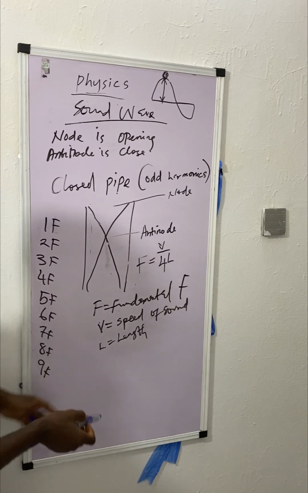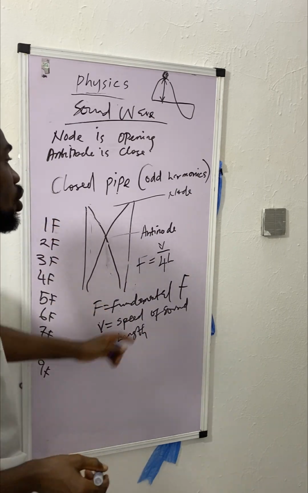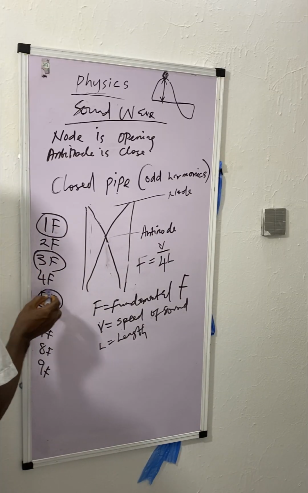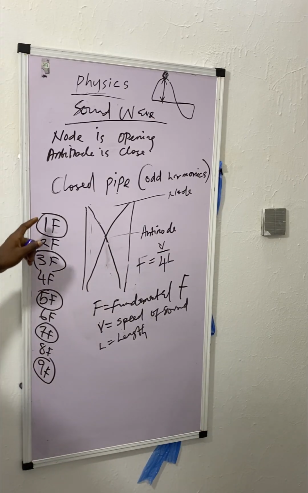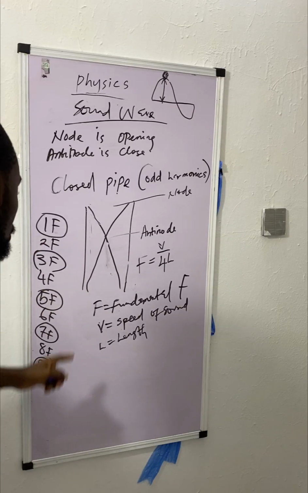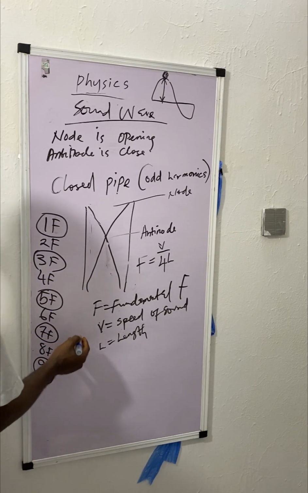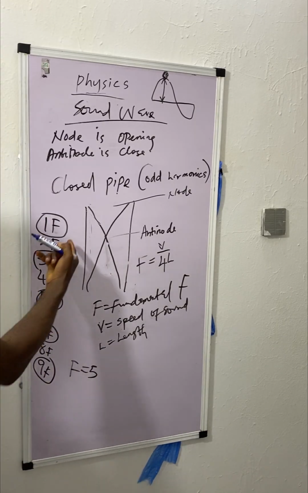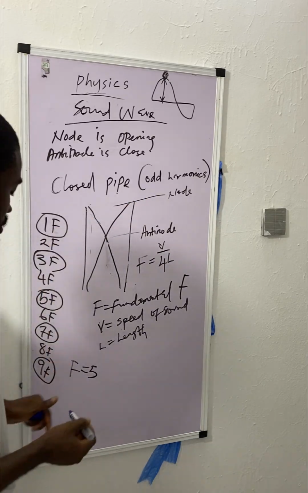If you want to pick your harmonics, you pick all the odd numbers: 1, 3, 5, 7, 9. So if they ask how many harmonics we have in a closed pipe from 1 to 9, we only have 5 harmonics, because it's only the odd.